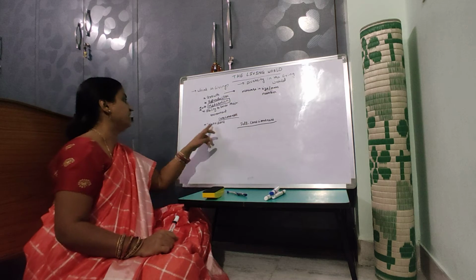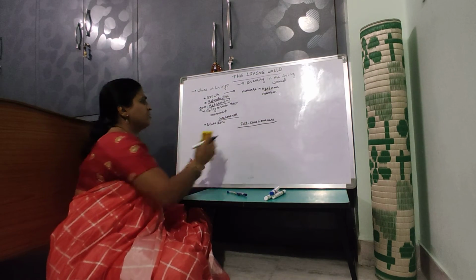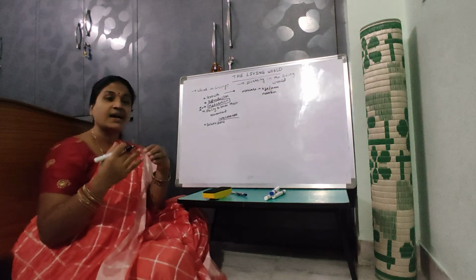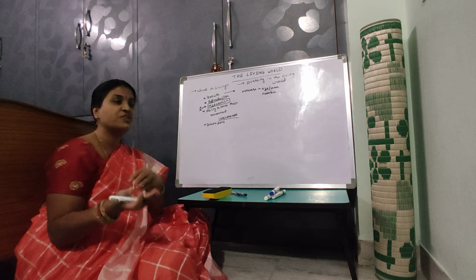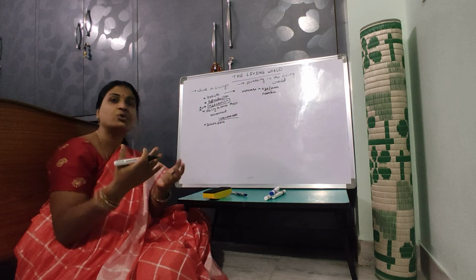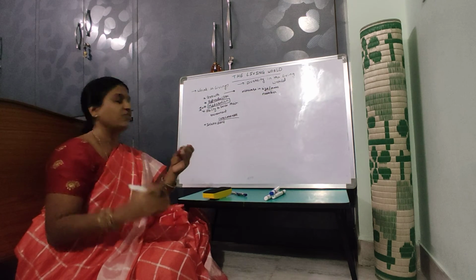Then coming on to the interactions. Interactions are very, very important. Interactions between the cells, between the tissues, between the organs and organ systems, how they coordinate and work together for the whole organism to work and live is very, very important.